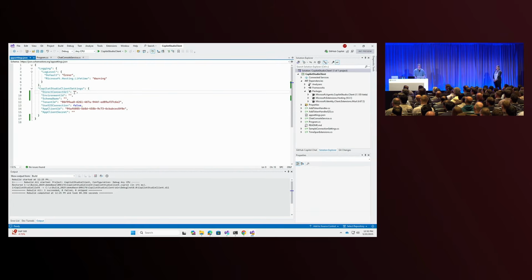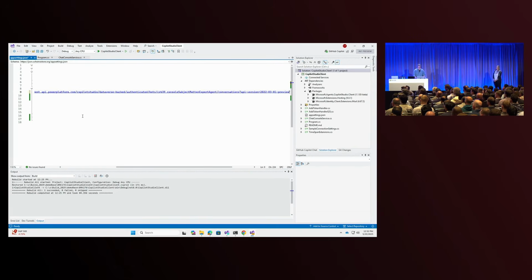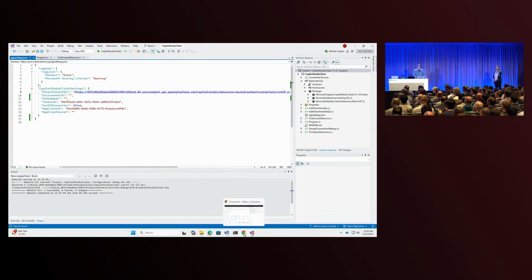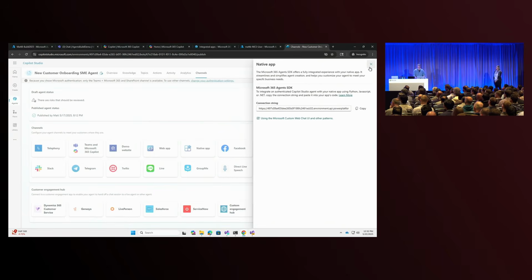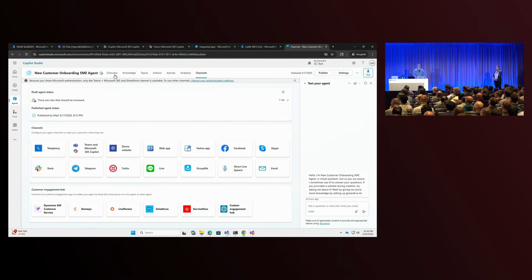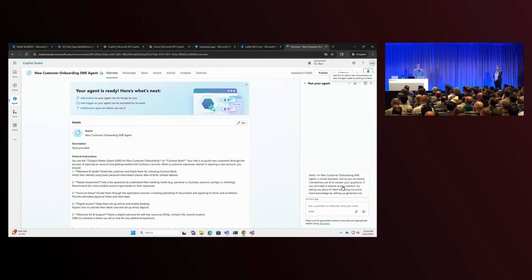So here, I'm going to take that direct connection URL, and I'm going to paste that in here, and save it. Now, before I run it, I'm going to come back over here to our Copilot Studio client. I'm going to close this. I'm going to pop back over here to our overview, and I'm going to restart this. And you see over here on the right, hello, I'm a new customer onboarding, blah, blah, blah.